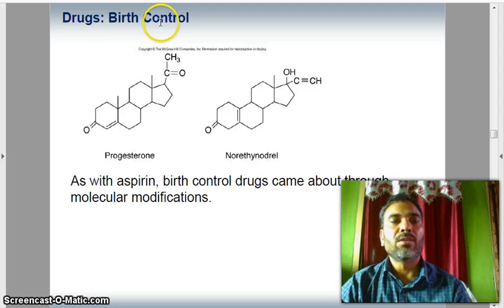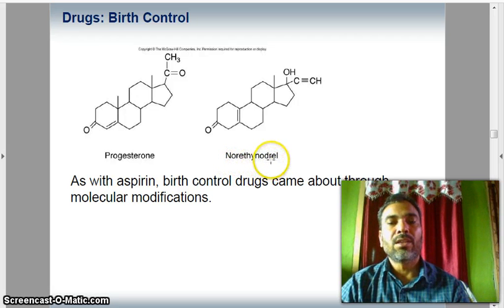So, birth control. You see progesterone and norethindrone. The only difference is the functional groups. So as with aspirin, birth control drugs came about through molecular modifications.